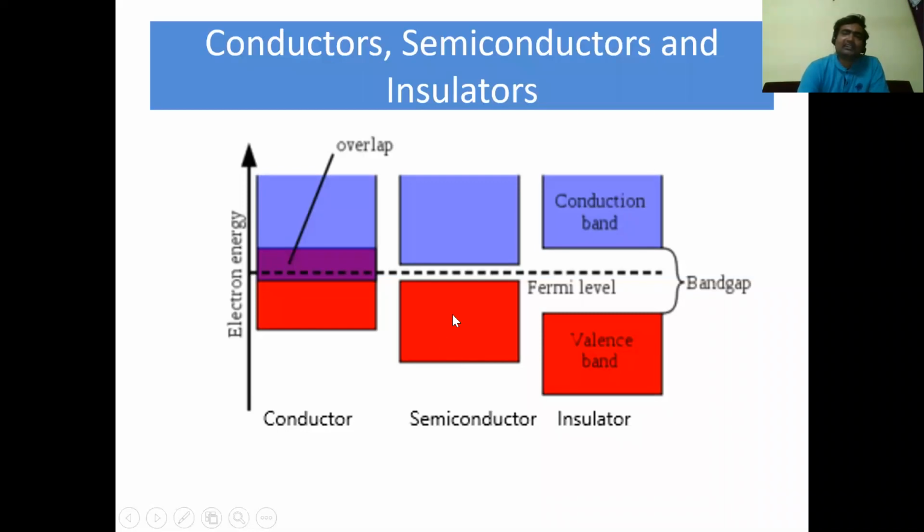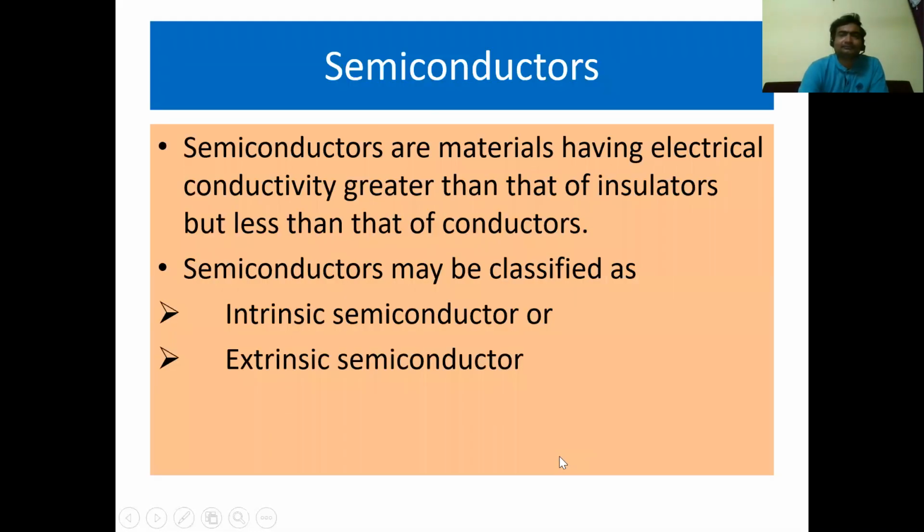In some solids, the valence band and conduction band are separated by a small energy gap. This is called a semiconductor, or those solids fall under semiconductors. In some solids, the valence band and conduction band are separated by a large band gap. Then those groups of solids fall under insulators.